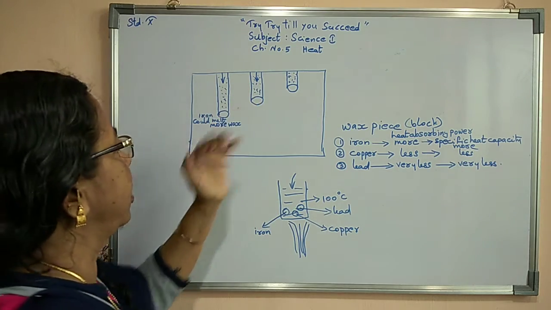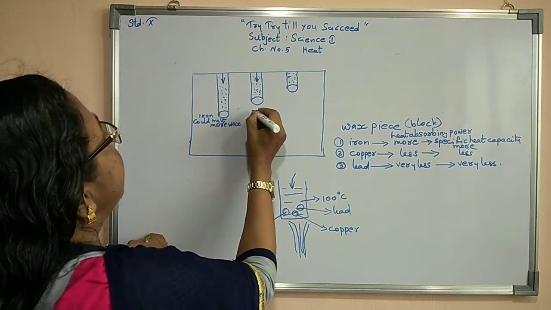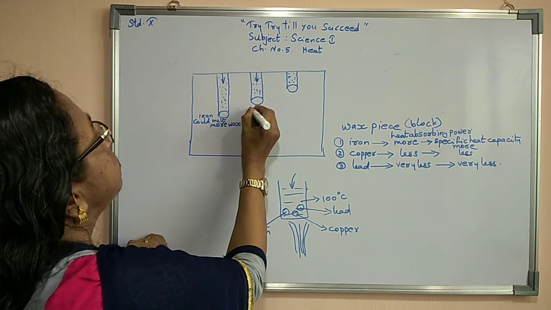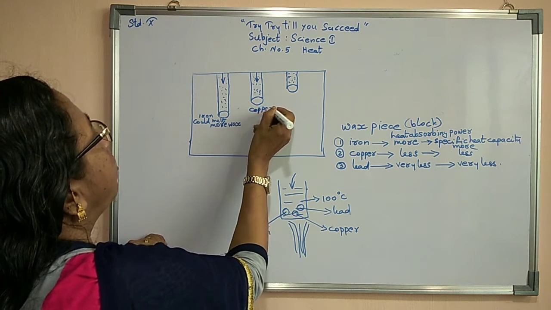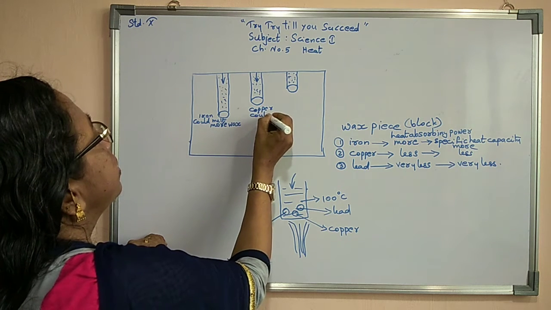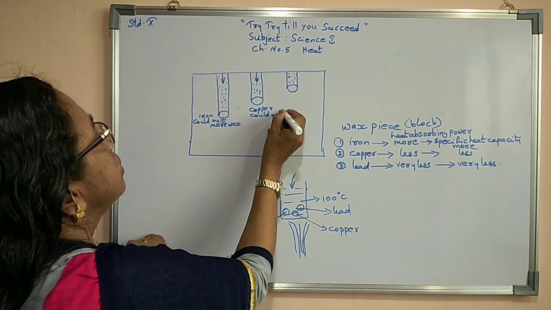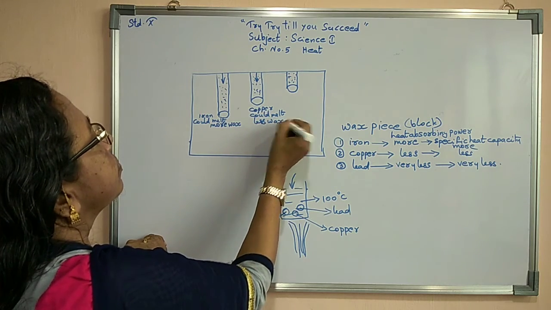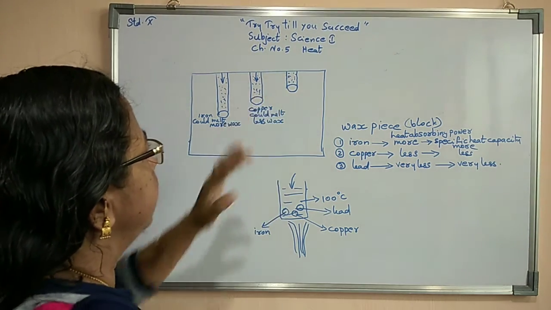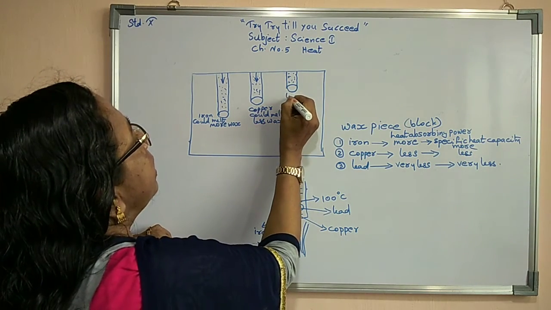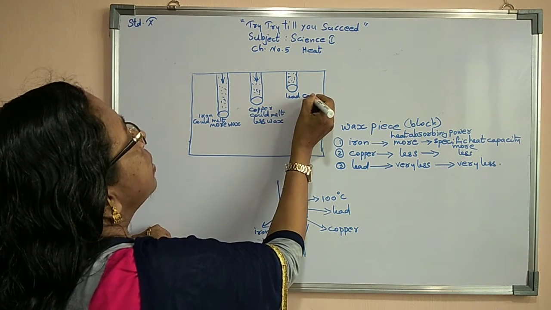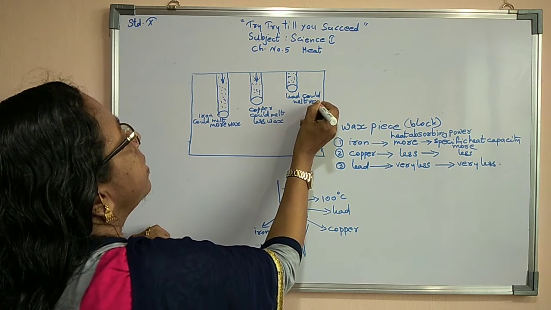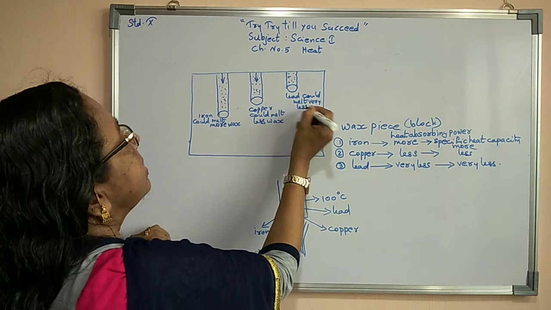But when we put copper here, copper could melt less wax. When we put lead, lead could melt very less wax.